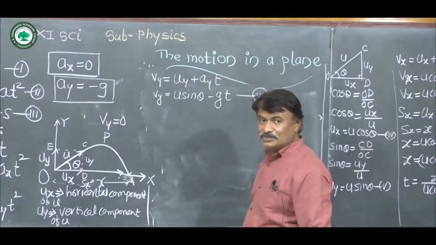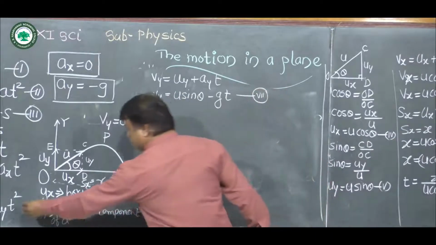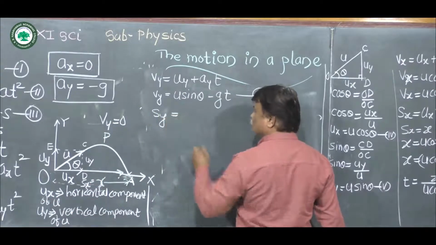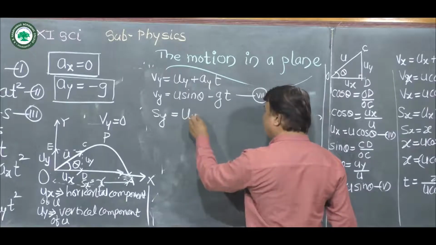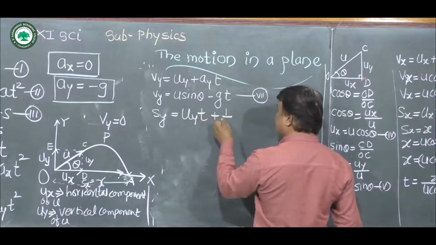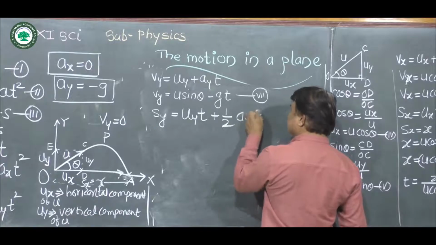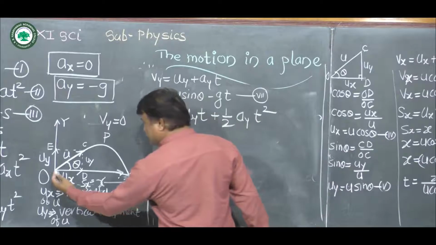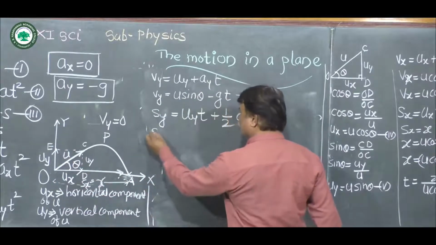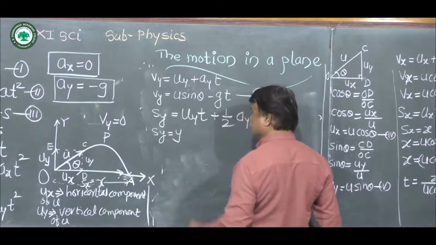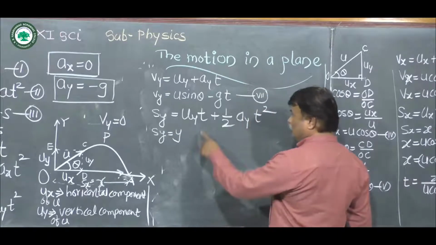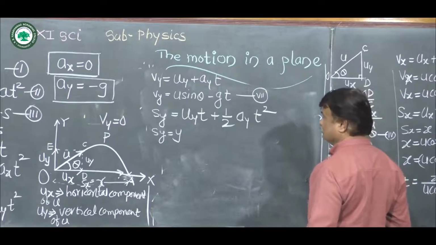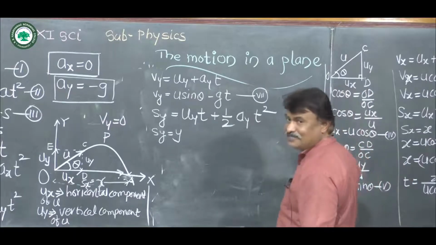Now for equation of projectile, we consider this displacement of projectile along the y-axis. So Sy is equal to Uy into t plus half Ay into t square. Now total displacement along the y-axis is given by y. So we write here Sy is equal to y. Uy is equal to U sin theta. Ay is equal to minus g.